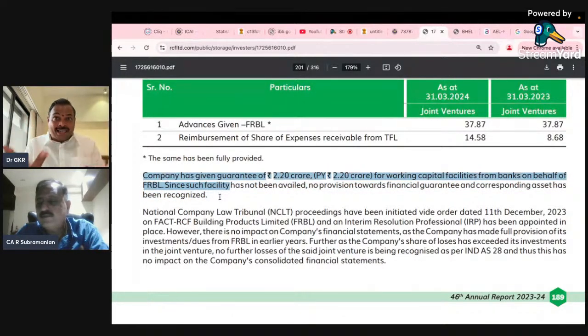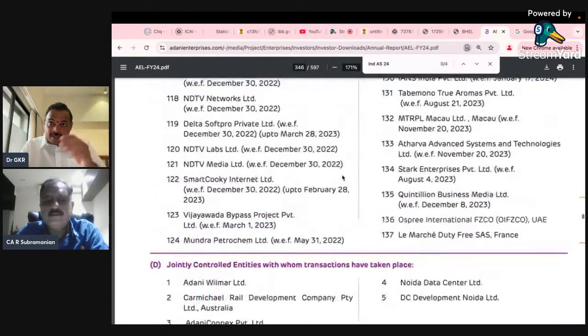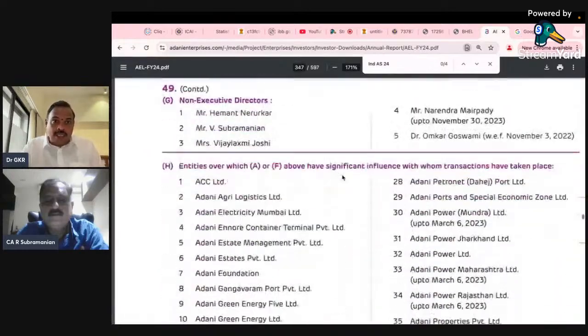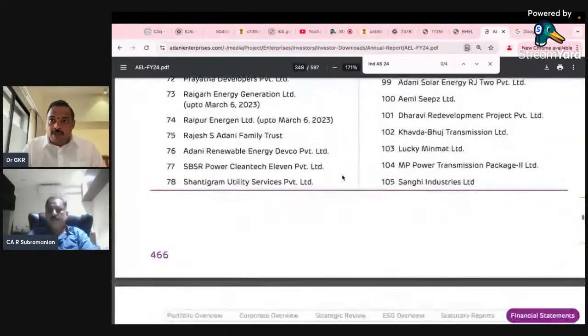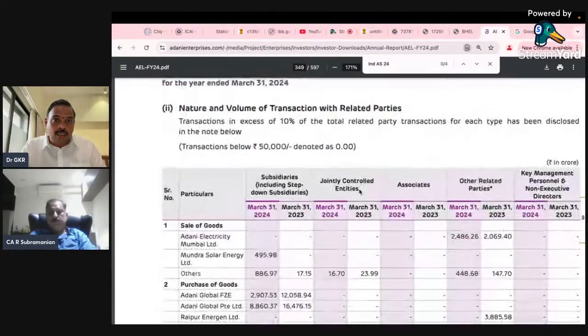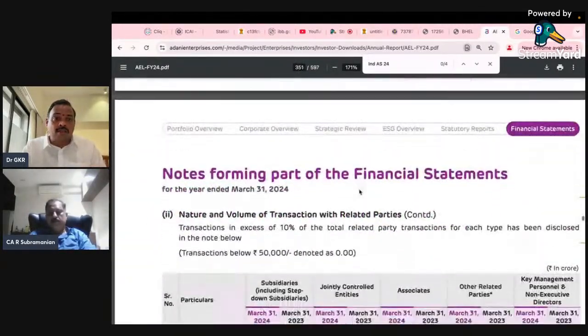Technically, there is no transaction. They have not availed it. If they have non-repayment, then I have to pay, but that doesn't happen at all. It is only an agreement that has been signed, but I have to disclose it. So that's special. Now come to this AEF, that is our Adani. In Adani, please look at this: these are the entities, only entities. Now come to this transaction. I'll come to what transactions you have to disclose.